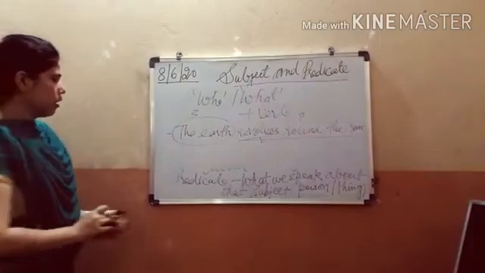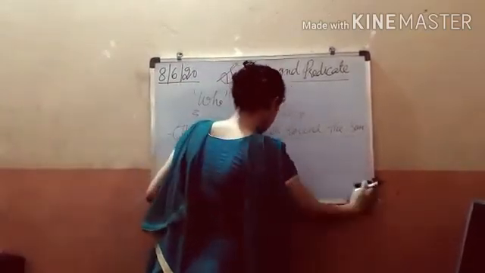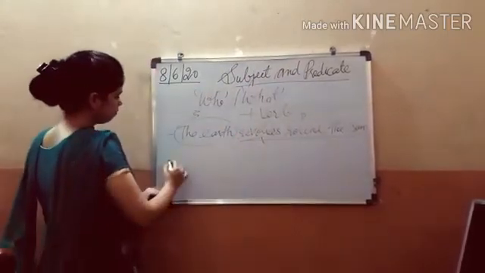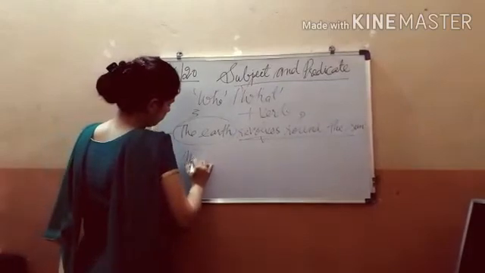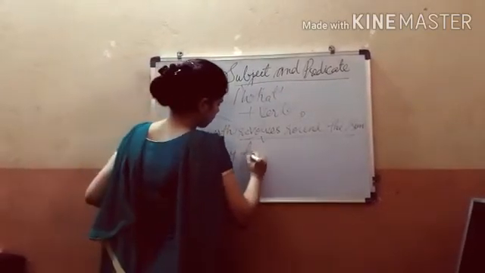Now one more sentence that would be easier for you. Example: the army fought bravely.